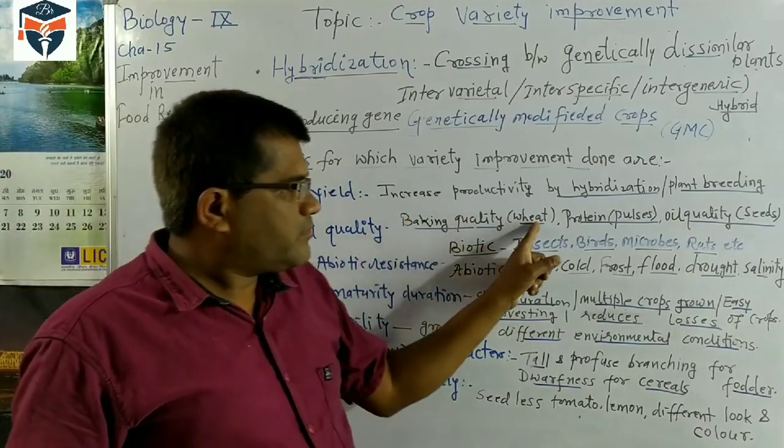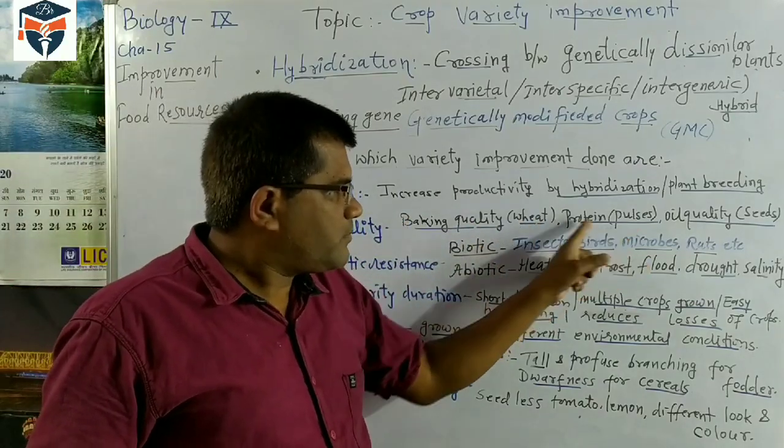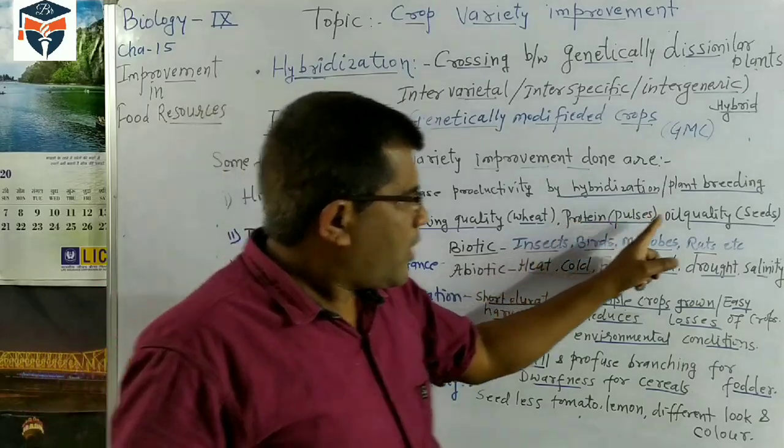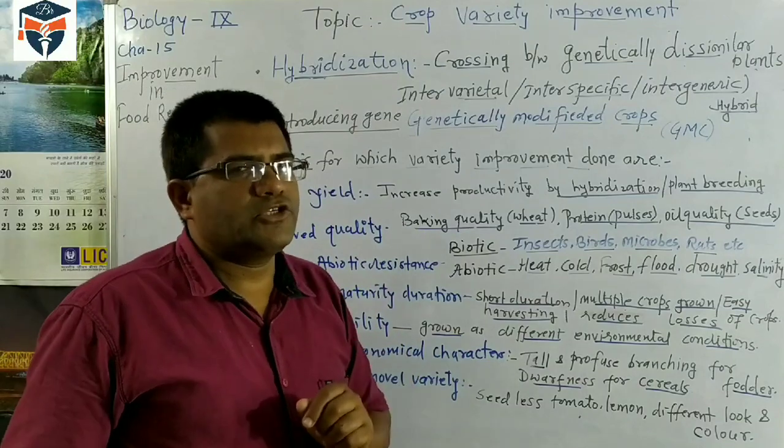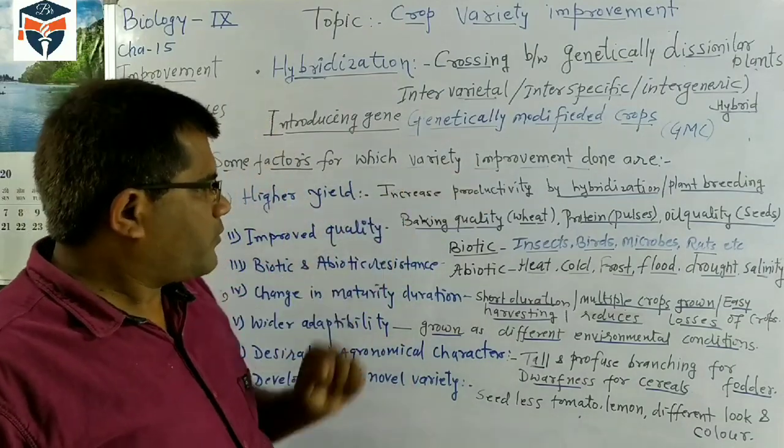Suppose the baking quality of wheat is better. Pulses should give protein. The seed should have oil quality. So these are the desirable characteristics for variety improvement.